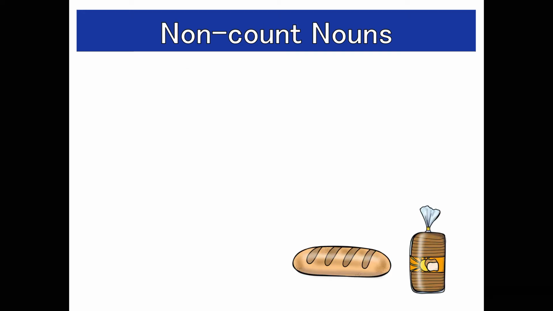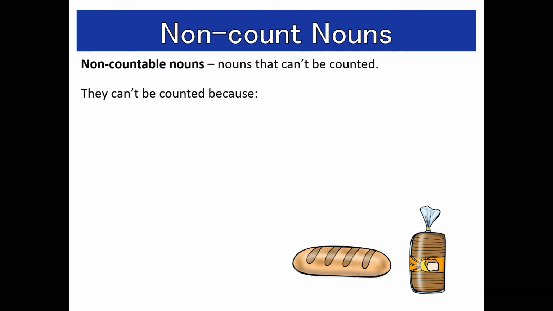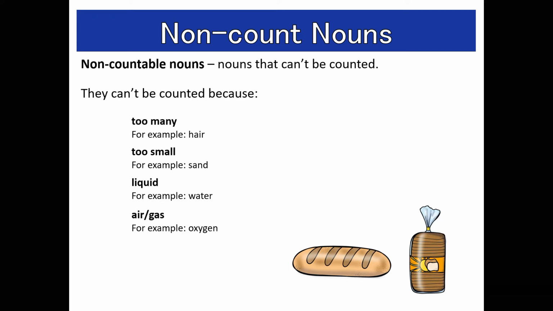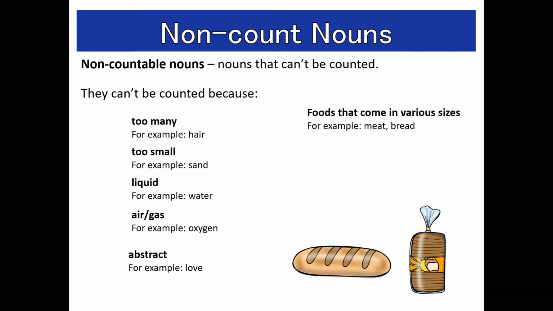Non-count nouns are nouns that can't be counted. What are some of the reasons that nouns can't be counted? Too many, for example, hair. Too small, for example, sand. Liquid, for example, water. Air or gas, for example, oxygen. Abstract, for example, love. Foods that come in various sizes, for example, meat and bread. And a subject to study, for example, English.